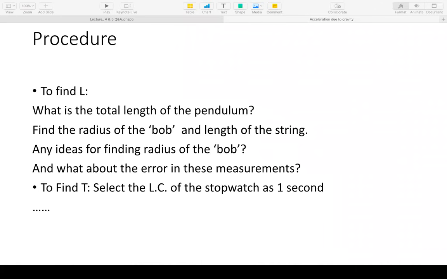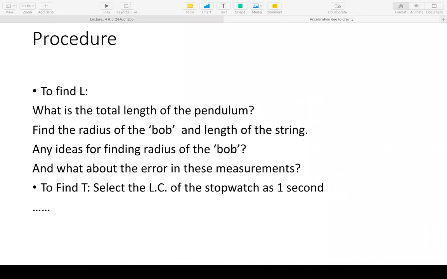Ma'am, you start. Yeah. Ma'am, how many oscillations are possible in 1 second? In 1 second. And suppose it's not even one full oscillation, then what will you do? Ma'am, first you take the time for approximately maybe 20 oscillations, and then you divide it by 20. Yes. And then 30, 40, like that.